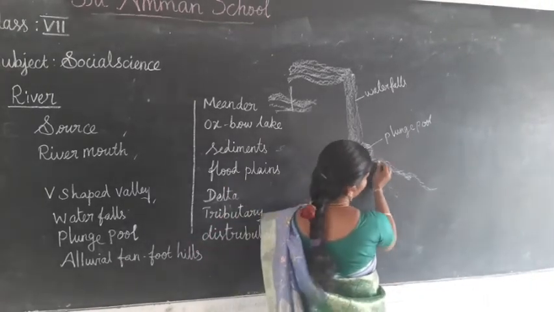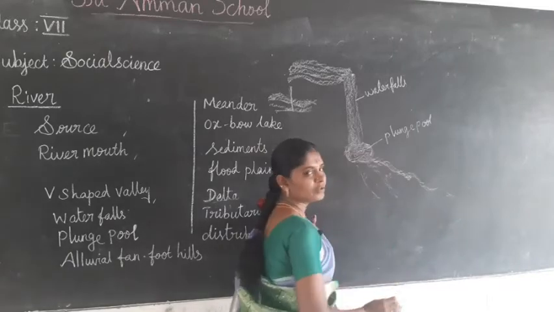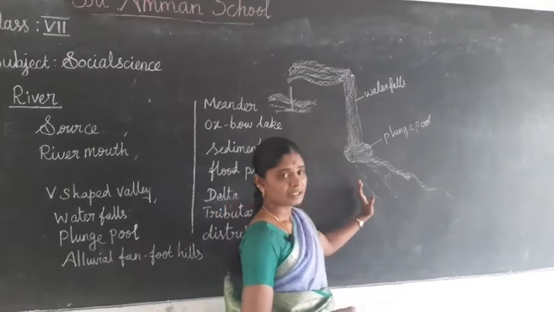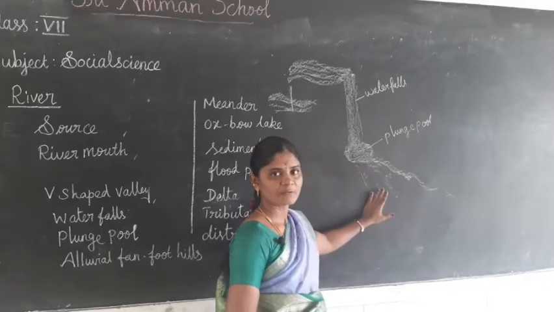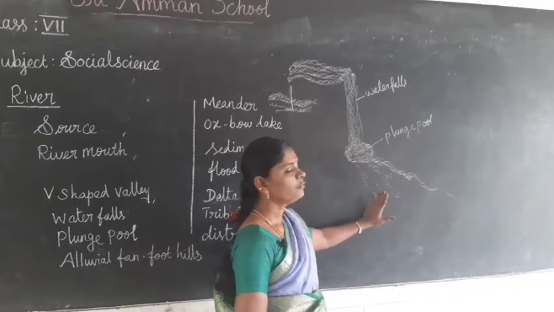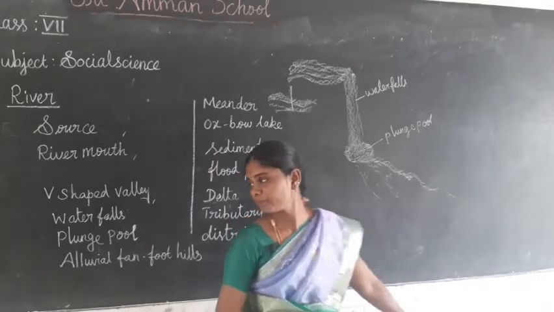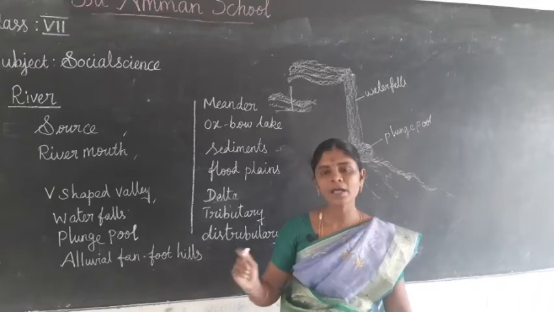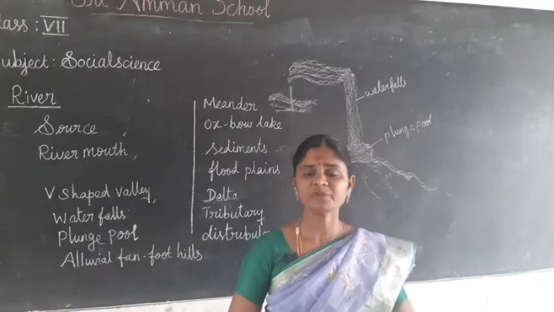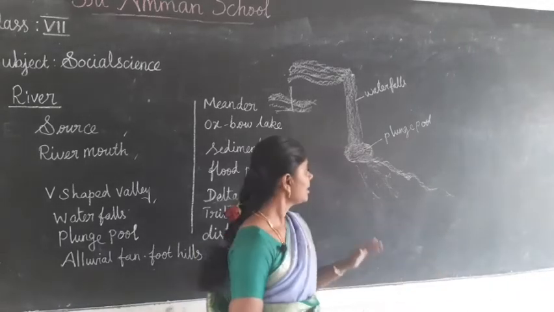When the river enters the plain, the materials are deposited on the banks of the river. It is called the alluvial plain, on the foothills of the mountains. Next we see the meanders.